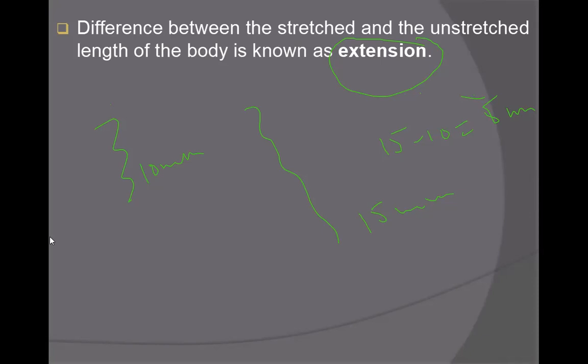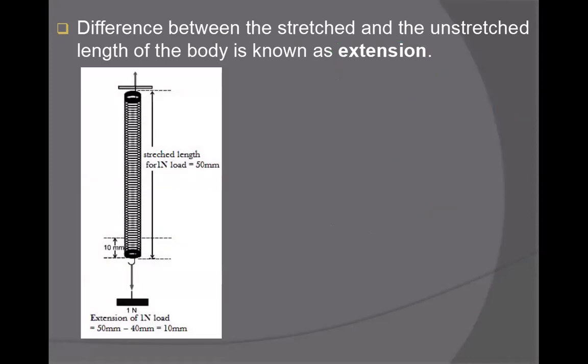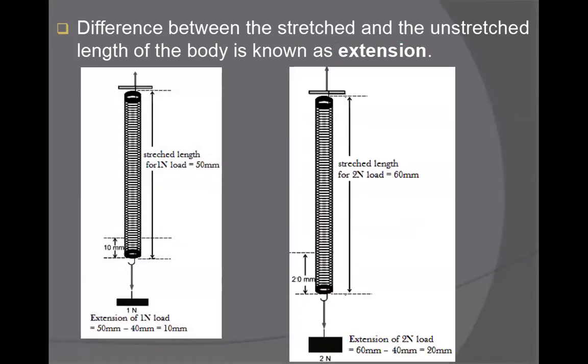Okay, now the extension is equal to the difference between the stretched length and the unstretched length. For example, this is the unstretched length, and this is the stretched length. Then the extension will be, we have a formula here, 60 minus 40 is equal to 20 millimeter. In this one, 50 minus 40 is 10 millimeter.